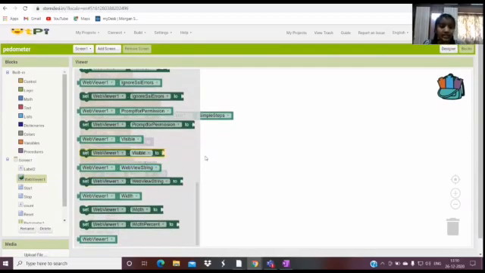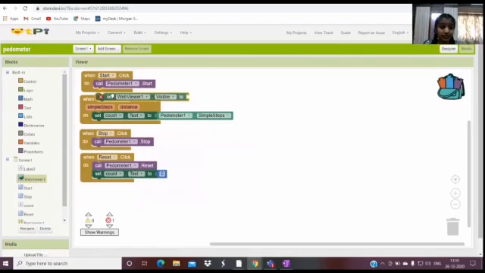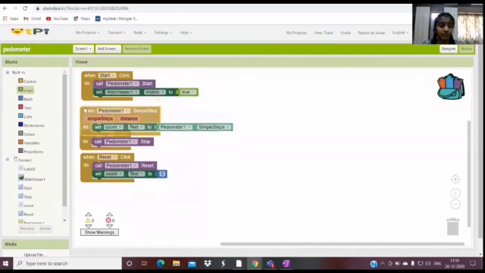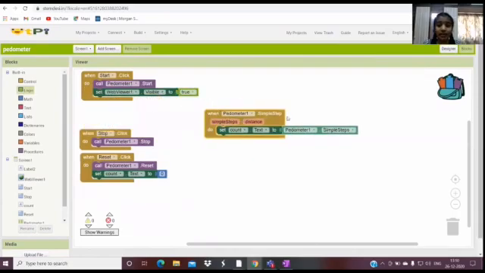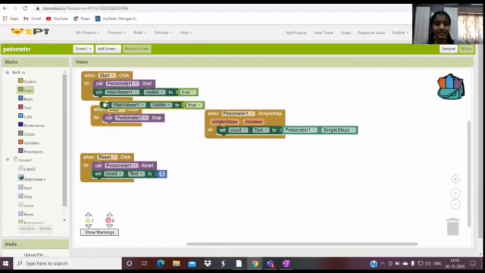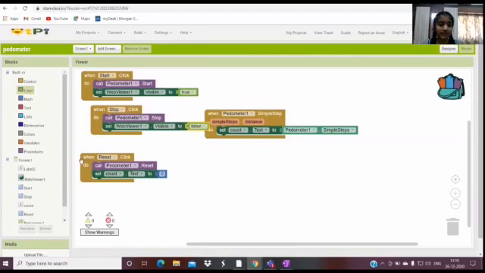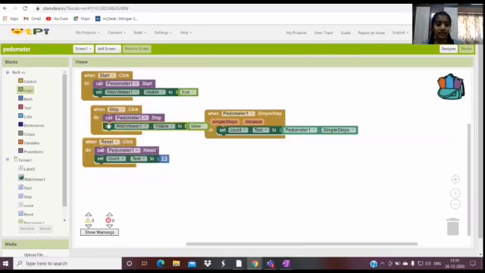And set web viewer visible to. So I'm going to click this and it should be true. I'm going to give the logic to be true. And when it stops, it should be false. So I'm just going to copy and paste this, and I'm going to give this to be false. And the same thing follows in the reset, which is false.